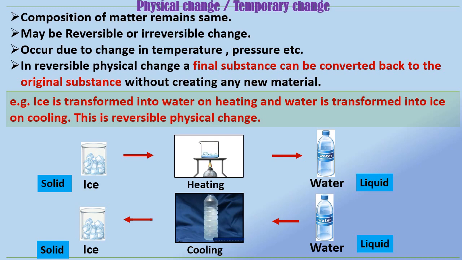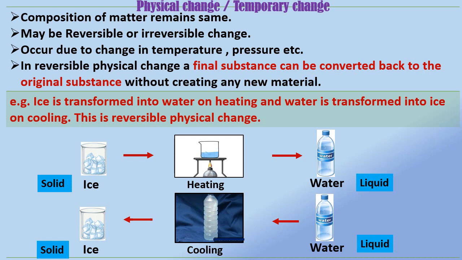On the contrary, in some cases, only the state of matter changes and this change is often temporary. Let us learn about such temporary changes, which is also called physical change.